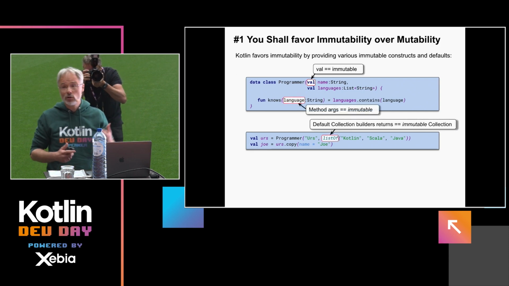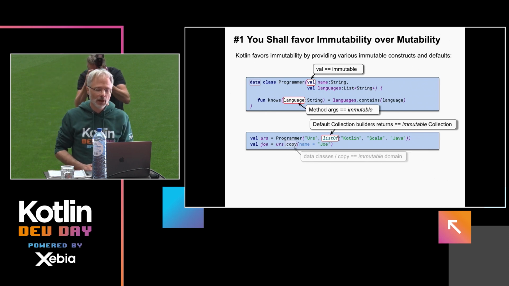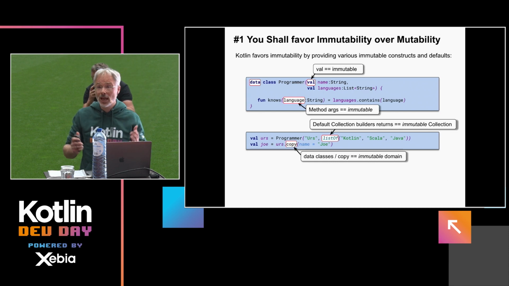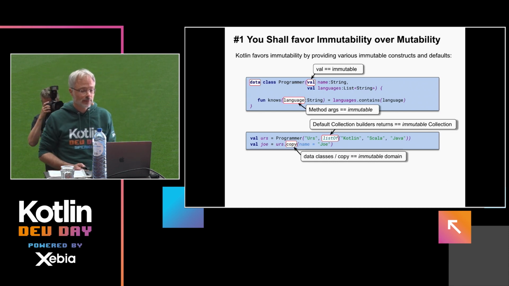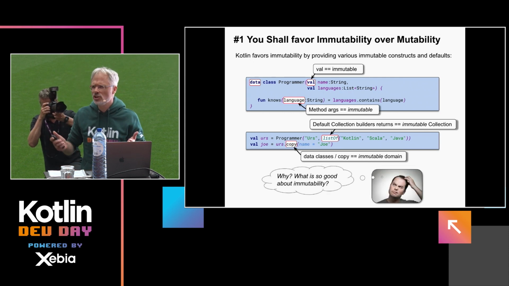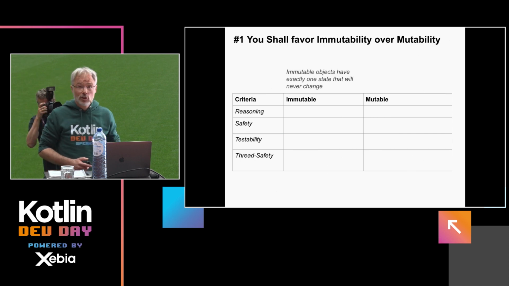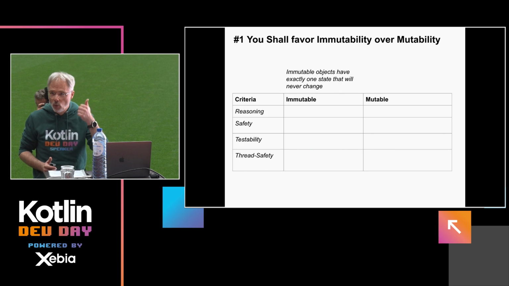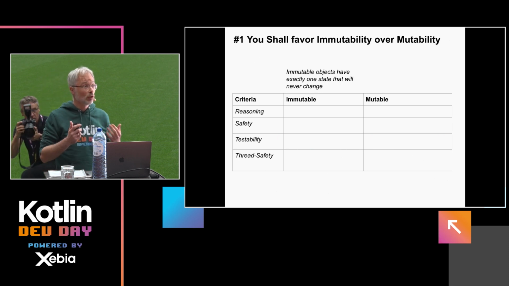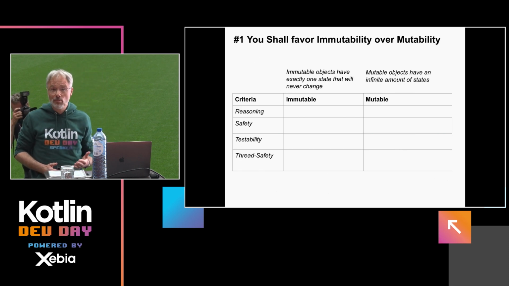Whenever you create a list, you create a read-only collection of a list, which is kind of close to an immutable collection. And of course, we have our data classes, which allow us to manipulate a domain in an immutable fashion. The question, of course, is what is so good about immutability? Well, to recap, when you have an immutable object, it means that you can have exactly one state, and this state can also not change. Mutability, on the contrary, implies an infinite amount of states.